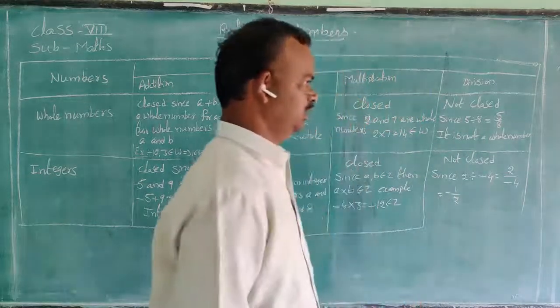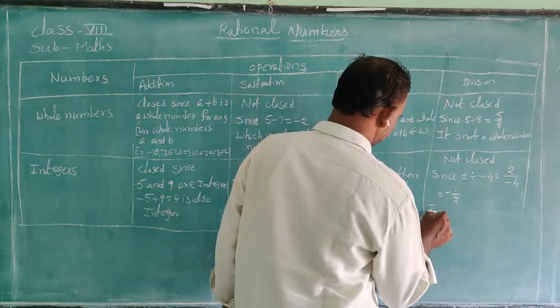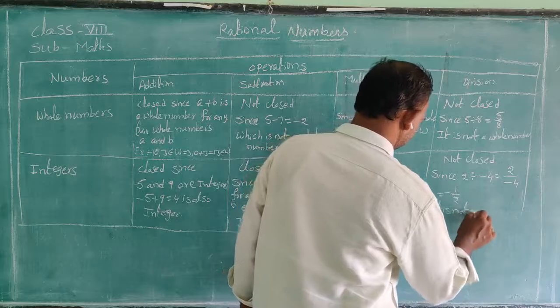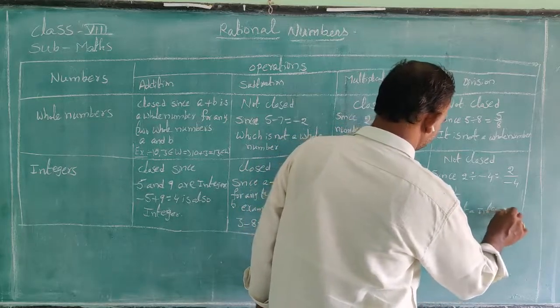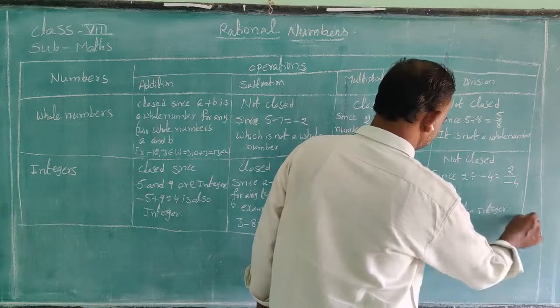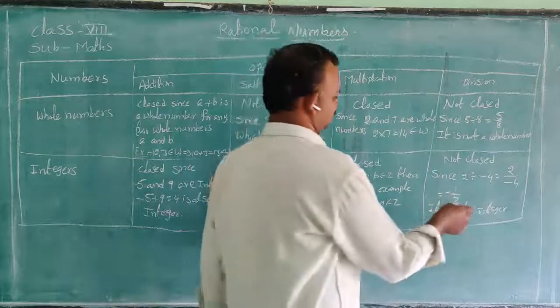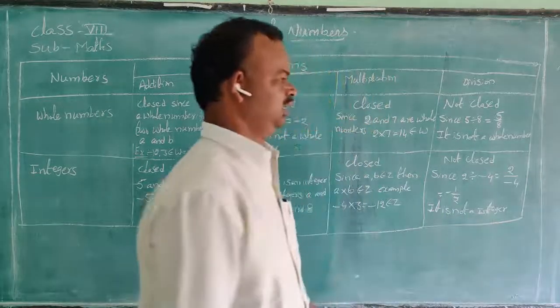Minus 1 by 2 is not an integer. It is a rational number in the form of p by q. So it is not an integer.